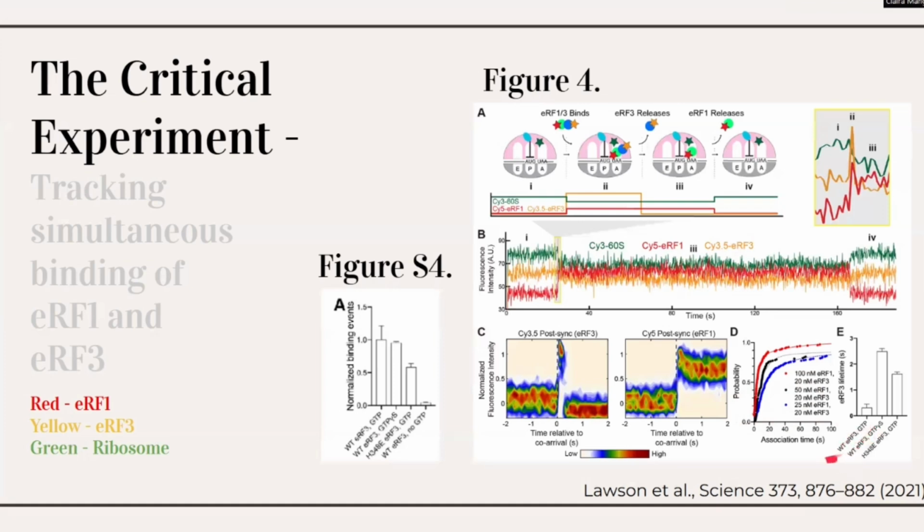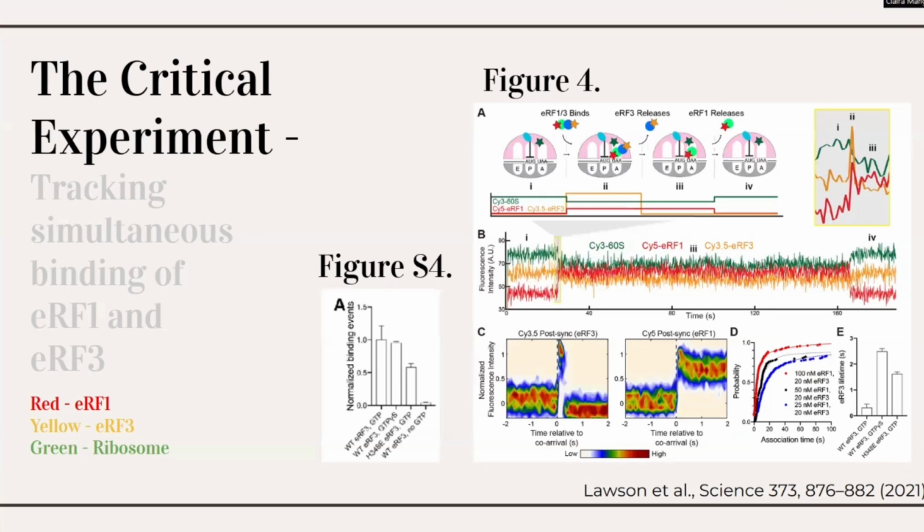So you can see here in Figure E, we have the rate of the ERF3 time spent with the rapidly hydrolyzable GTP, as well as a slower hydrolyzing analog, the GTP gamma S, and then a GTPase deficient mutant of the ERF3. And from this, the researchers found that the GTP hydrolysis by ERF3 accelerates its release from the ribosome, specifically when ERF1 is also bound.